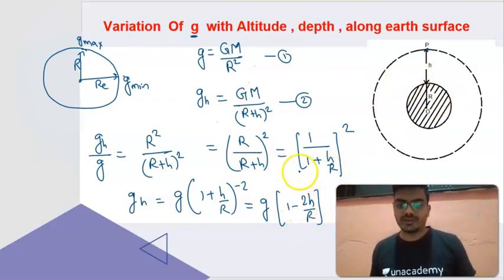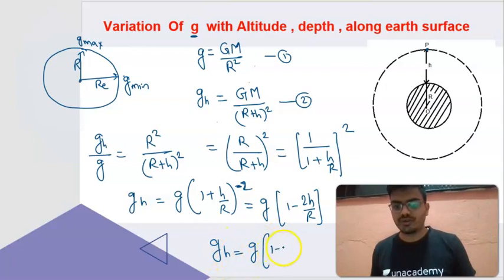2h by r. So here you can see that the gravity is inversely proportional to r square. Here is the inverse relation, and this is the expression for the gravity at a height h or altitude h. This is equal to g into 1 minus 2h by r. g_h is equal to g into 1 minus 2h upon r.